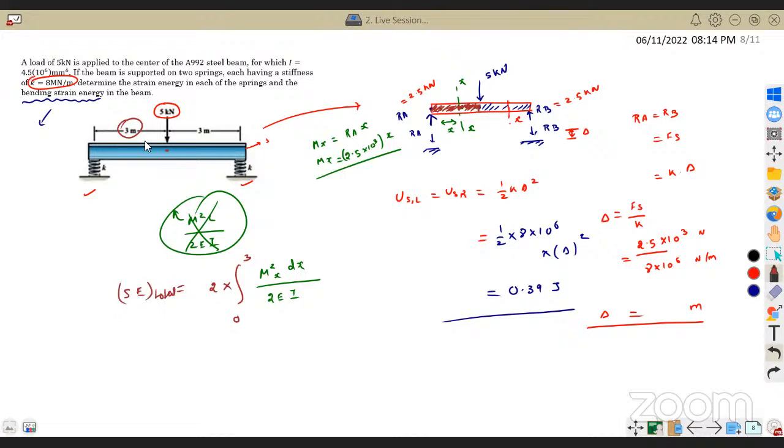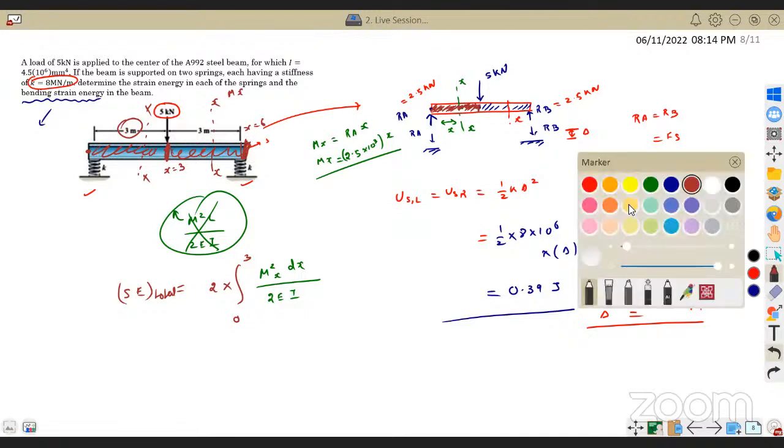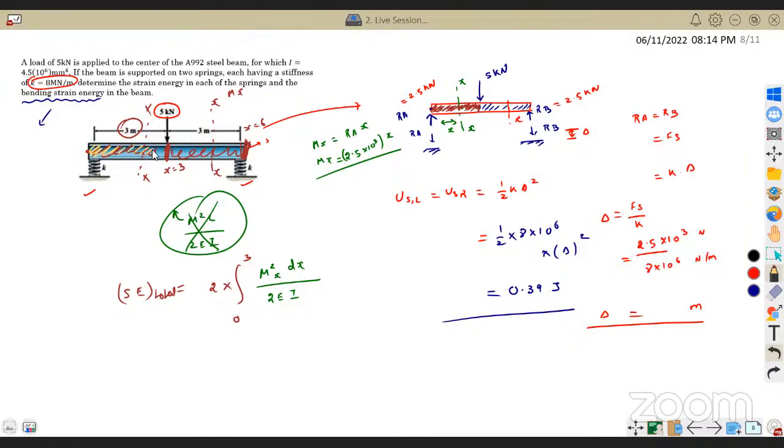If you're not going to follow this, you take one section here first, integrate it from 0 to 3. Then you take another section here, find out the moment at this section x, and integrate it from x equal to 3 to x equal to 6. You should not integrate from x equal to 0, because this section's strain energy has already been calculated. So you integrate from x equal to 3 to 6 only. Or else find out one half and multiply with 2 as I did here.